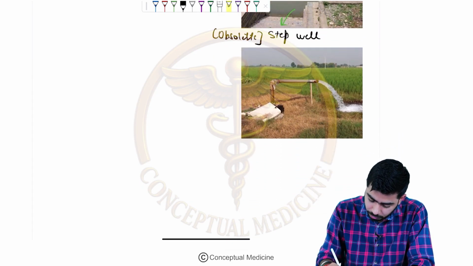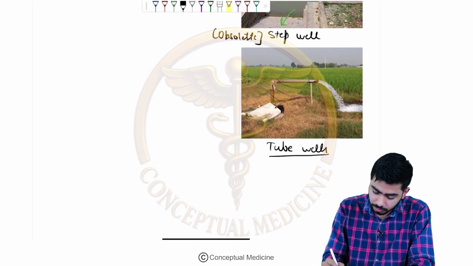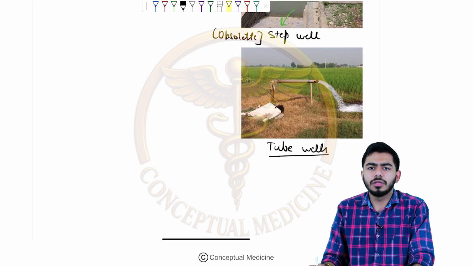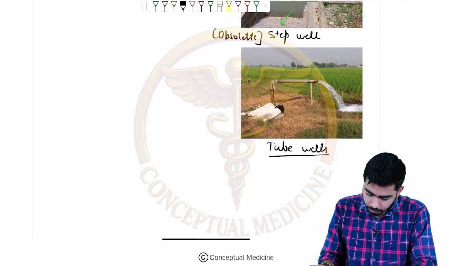Then you can see over here that these are the tube wells, right? Over here you can see the water coming out beautifully, and it is used for irrigation purposes. It is a motor driven system. So that was about the tube wells.